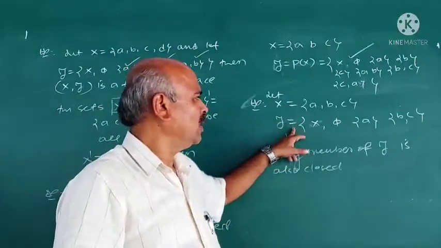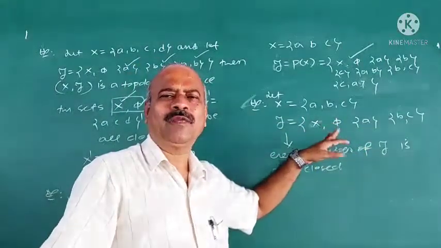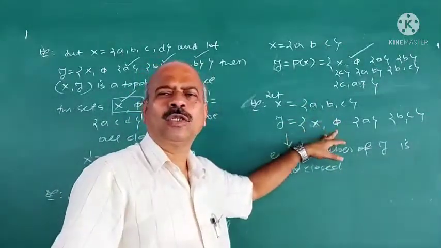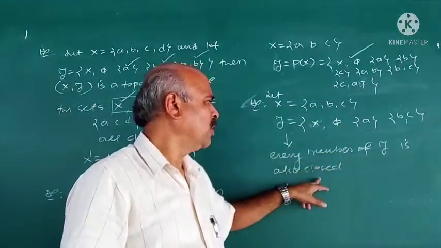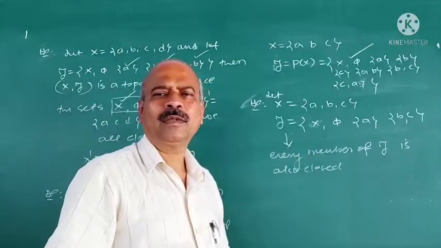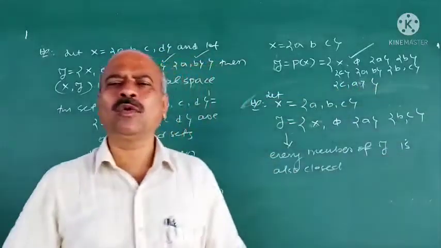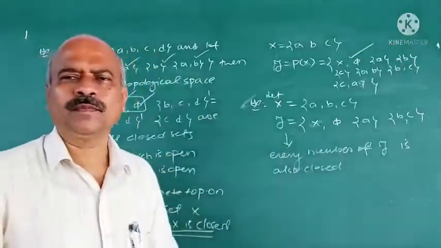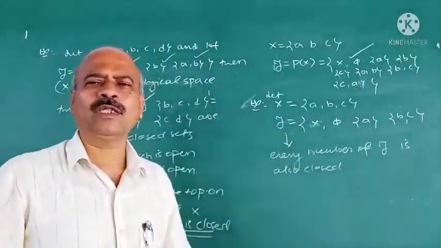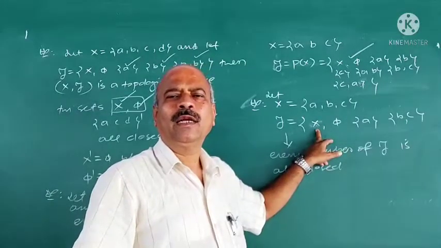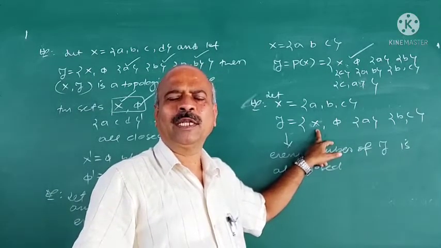Every member of tau is open, that is always the definition of open. Suppose every member of tau is also closed, then it need not be a discrete space. But in a discrete space, every member of tau is open as well as closed. The converse is not true. What is the converse? If every member of tau is open as well as closed, then tau is a discrete space. That is not true.